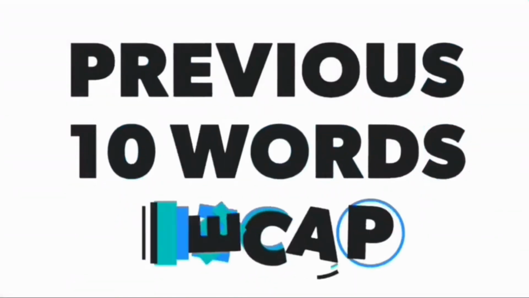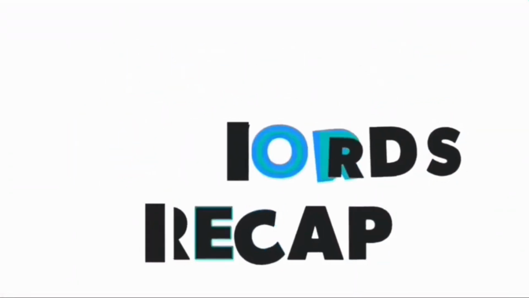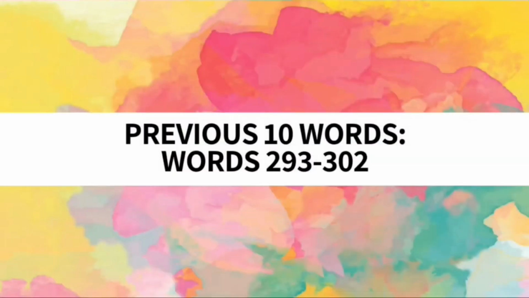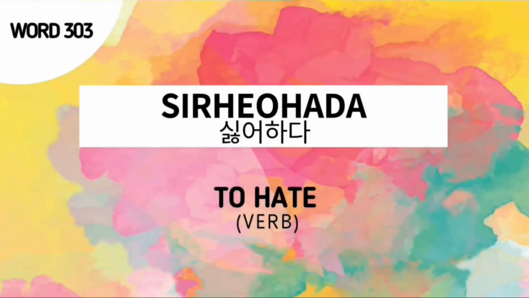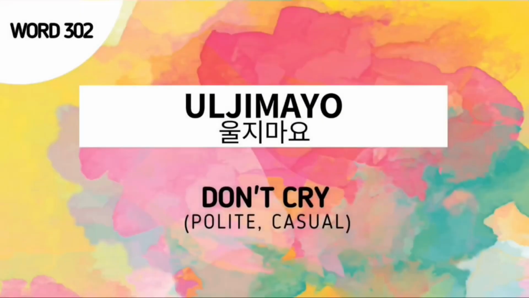Now let's proceed to our previous 10 words recap. As of now, our previous 10 words are words number 293 to 302. But don't forget our word for today, word number 303, 싫어하다, which means to hate. The first word for our review is 울지 마요, which means don't cry.